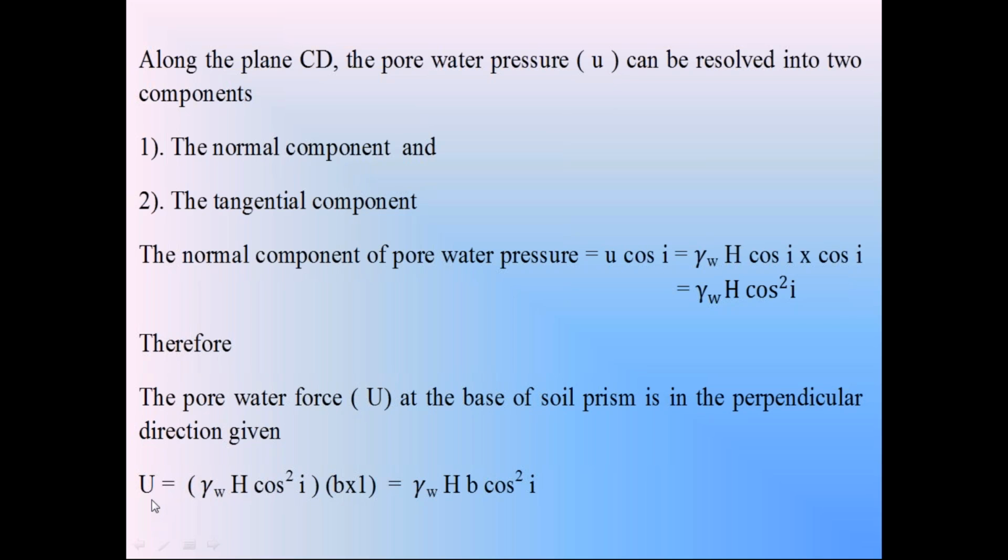That upward force is called the pore water force perpendicular to surface CD, capital U, equal to U cos i into the area of surface CD, B into 1. So it is gamma w H B cos squared i. These are all the forces acting on the soil prism.